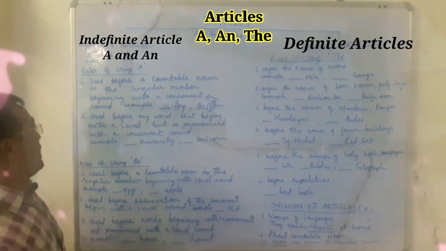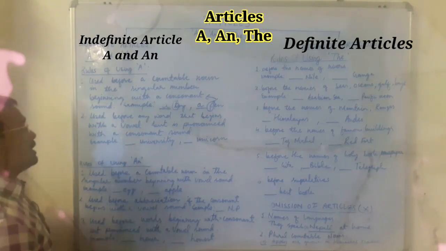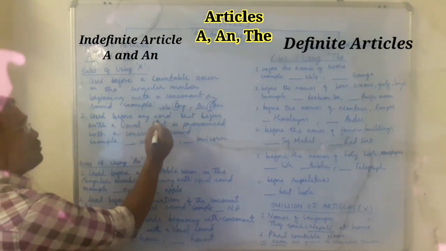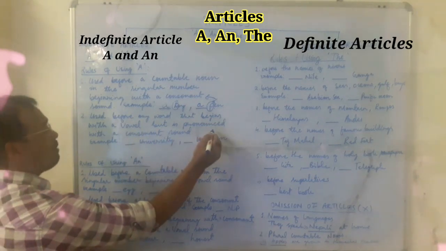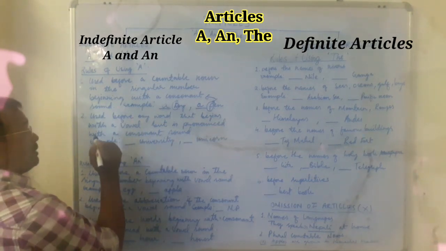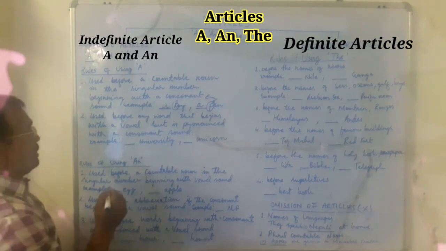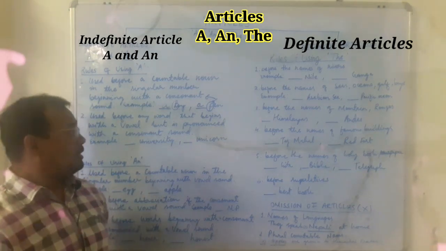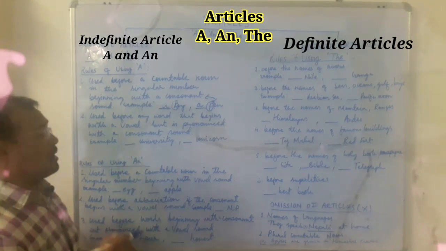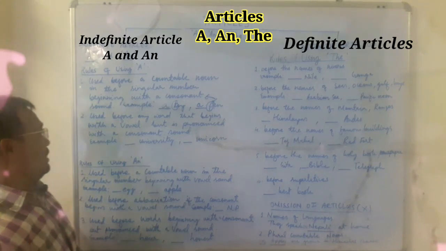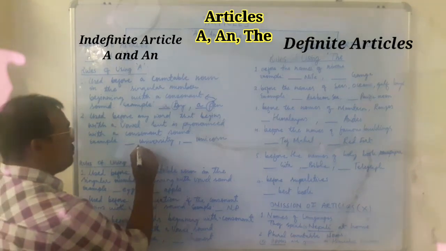Okay, next one, rule number two. Rule number two says it is used before any word that begins with a vowel but is pronounced with a consonant sound. So rule number two says it begins with a vowel, but is pronounced like a consonant sound. Like for example, you can see here university.